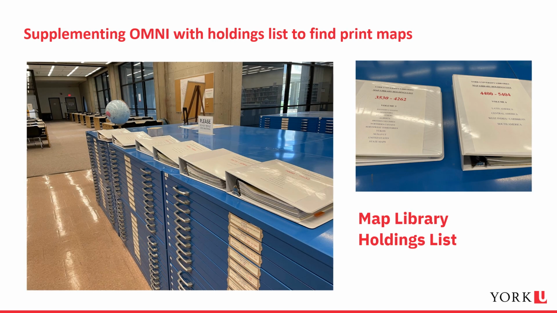As well, all individual maps or maps in a series are listed in the Map Library's Holdings List binders. The maps listed are arranged by call number and geographical area. So while the Holdings List doesn't have the search capabilities of Omni, the Holdings List will help you find maps on a similar location. The Holdings Lists are located in binders at the entrance of the map library as shown, or online as PDFs.